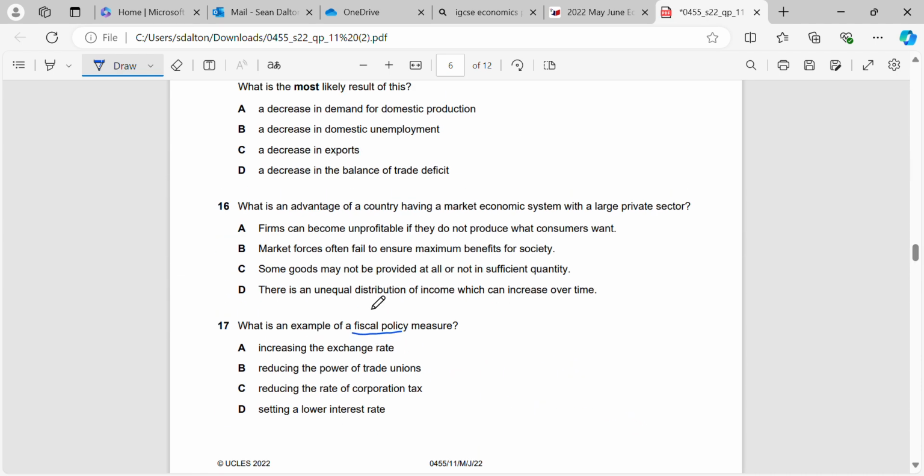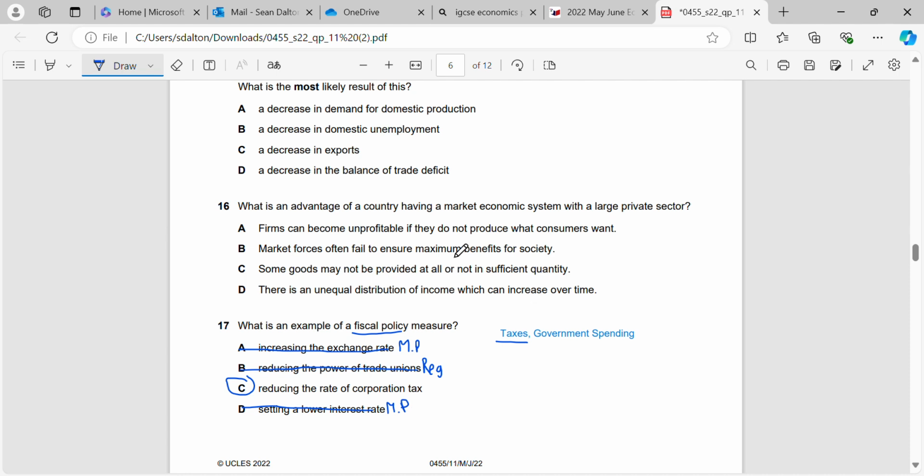Okay, what's an example of a fiscal policy measure? So remember, fiscal policy is the use of two things: taxes and government spending. So we can find it out from here. If we increase the exchange rate, that is a monetary policy, not a fiscal policy. Reducing the power of trade unions, that's regulatory policy. Okay, may also become a supply side policy in some circumstances. If we reduce the corporation tax, well, that's a tax, so we know that that is a fiscal policy. And setting a lower interest rate, that's also a monetary policy, not a fiscal policy.